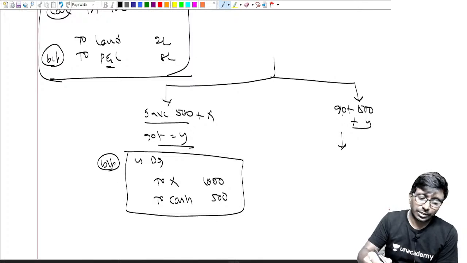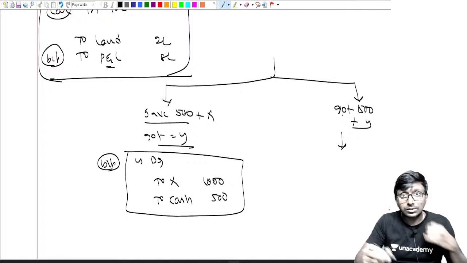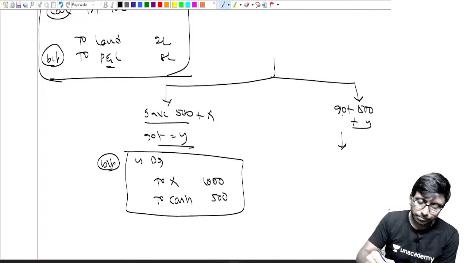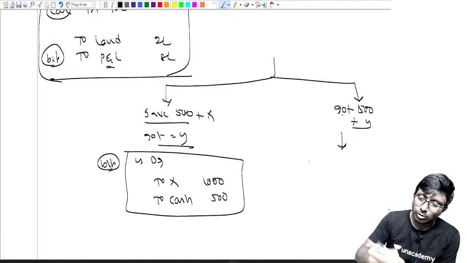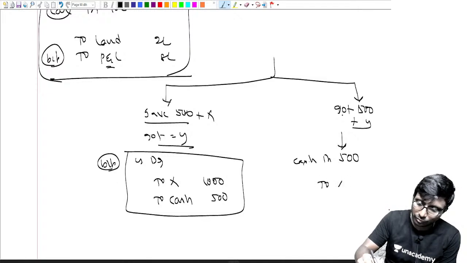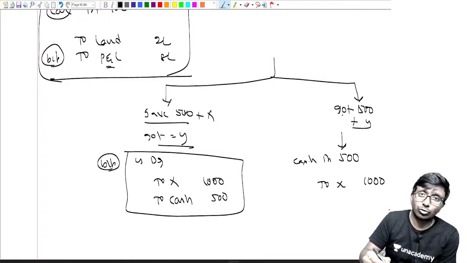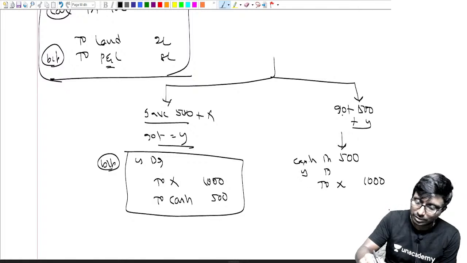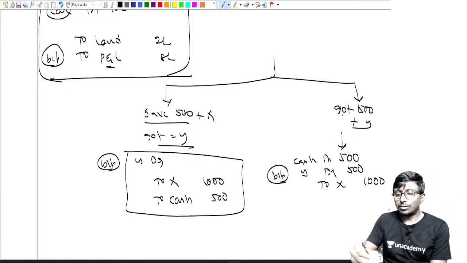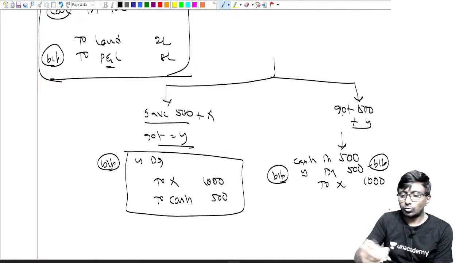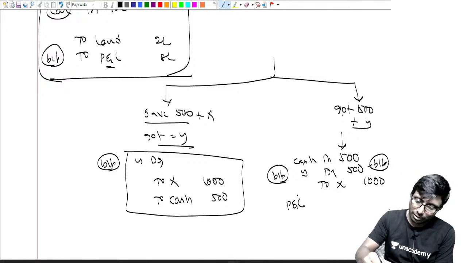Now next point. We got 500 rupees plus Y. What should I do now in this case? We got 500, correct? So cash account debit 500. Have you given X? Yes, sir, I gave X, that is equal to 1000. Now, have you got Y? Yes, sir. Y is always the balancing figure, I told. So Y is the balancing figure left over. But is there any profit and loss? No.